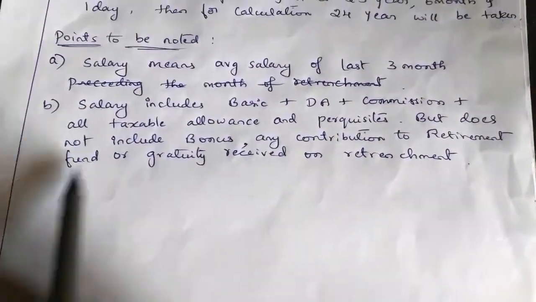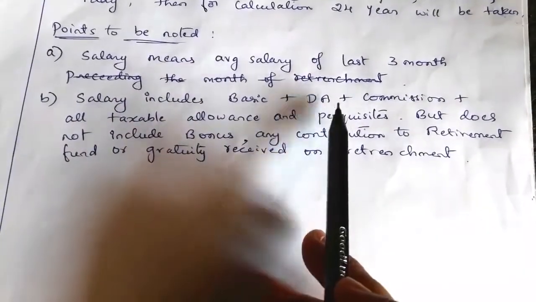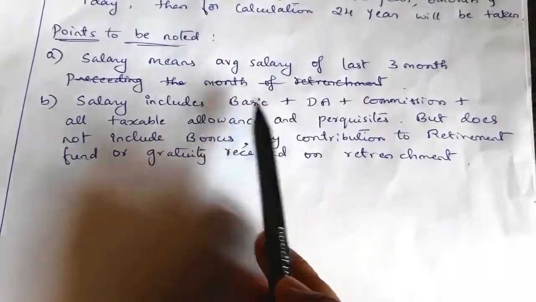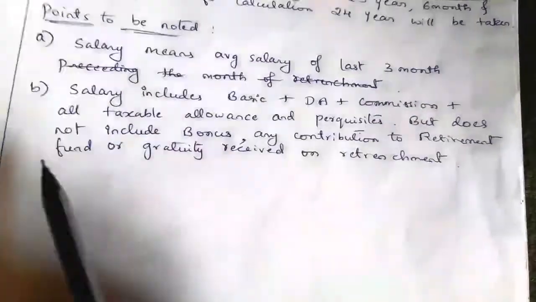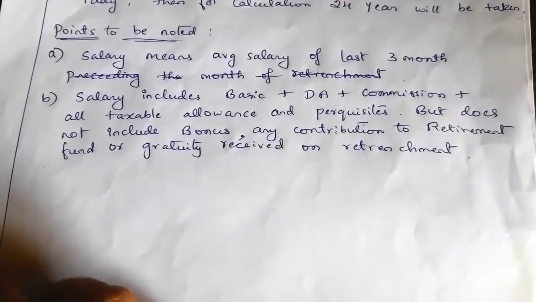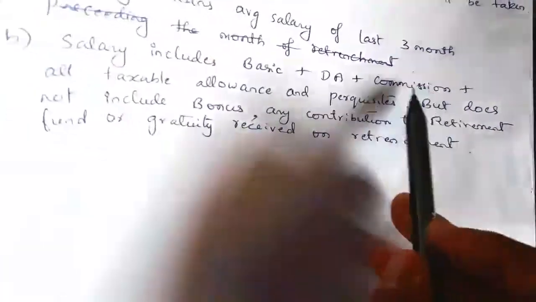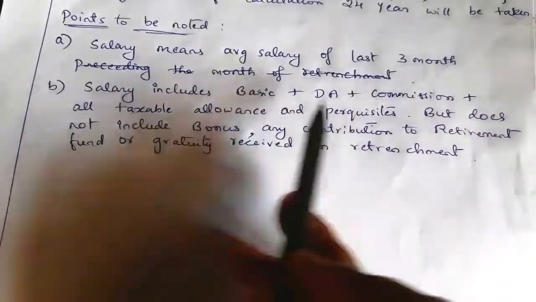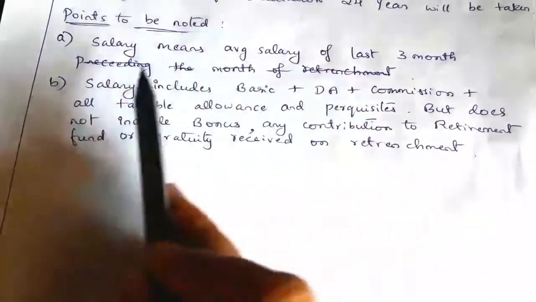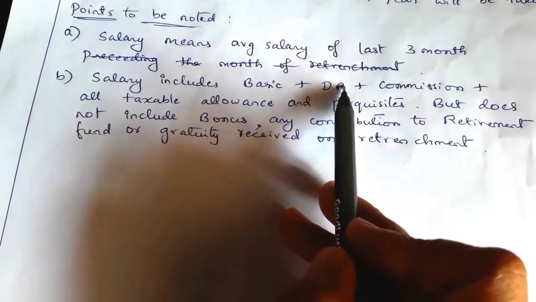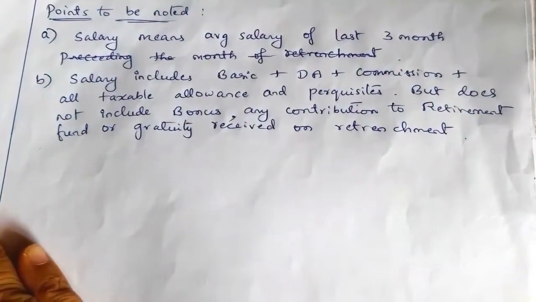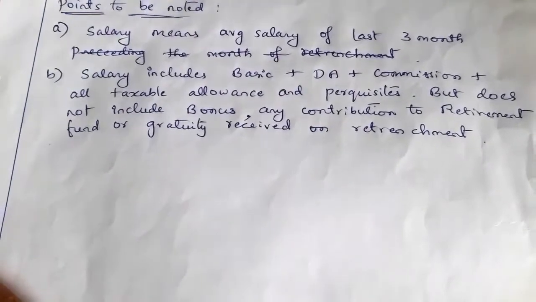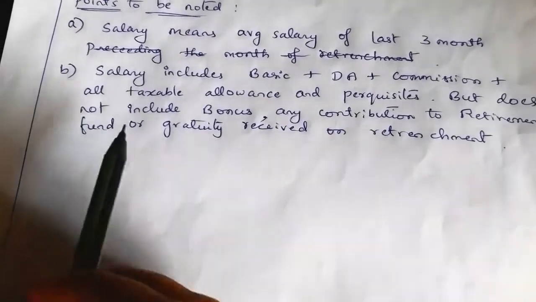There is no such condition. If in the question the DA value is given, then we have to include it for the salary. Commission also, there is no condition of percentage. Commission might be given in the form of amount, or it might be given in the form of percentage. If commission is given, we have to include it. There is no condition that the DA should be considered for retirement benefit or that the commission should be given in the form of percentage. So if DA or commission is given, then we have to add it to the salary.